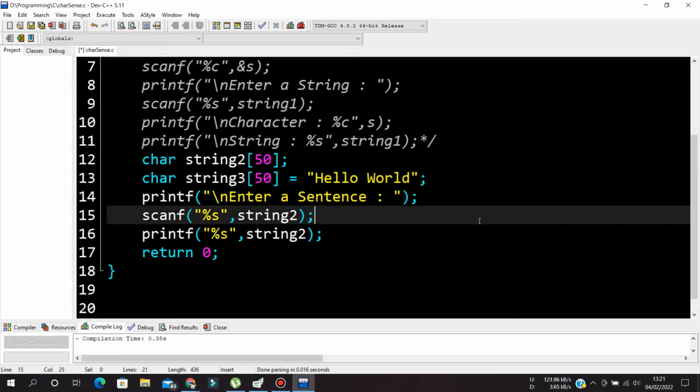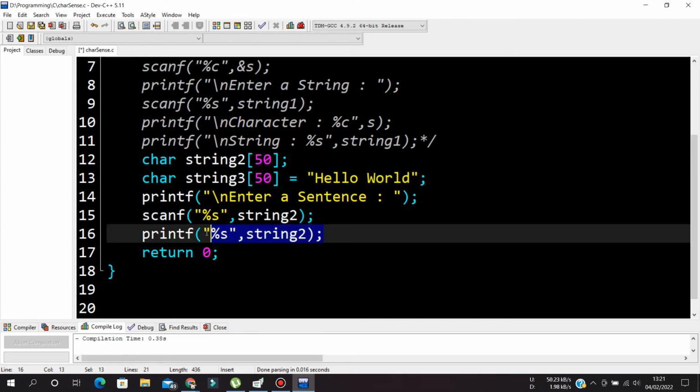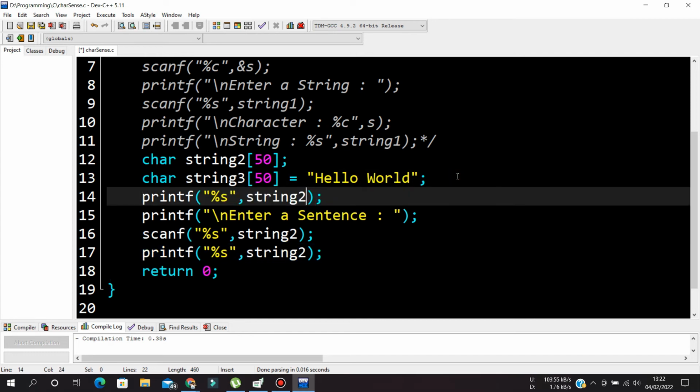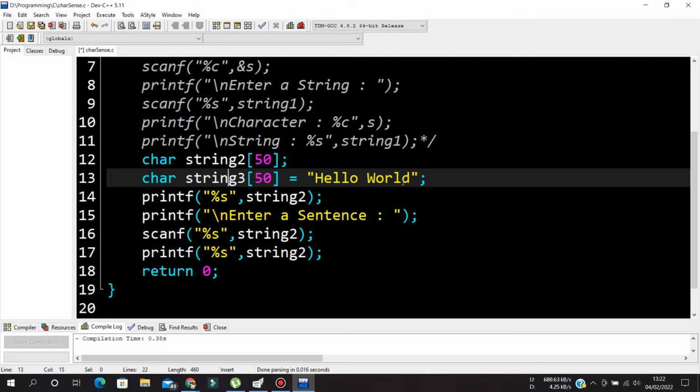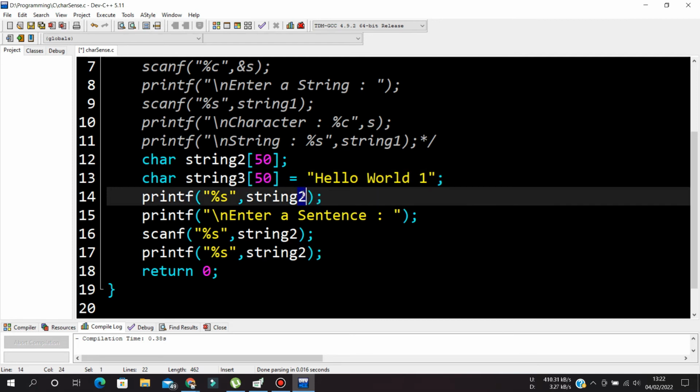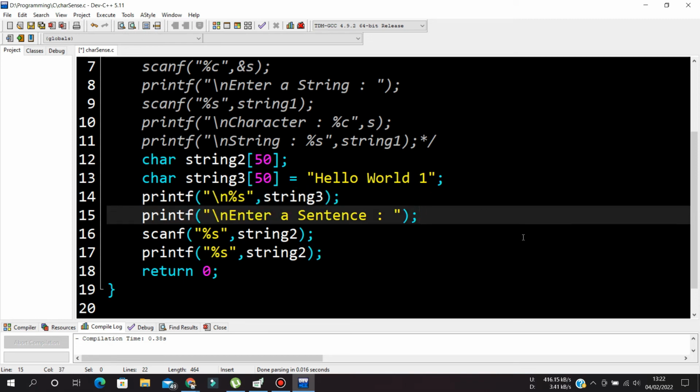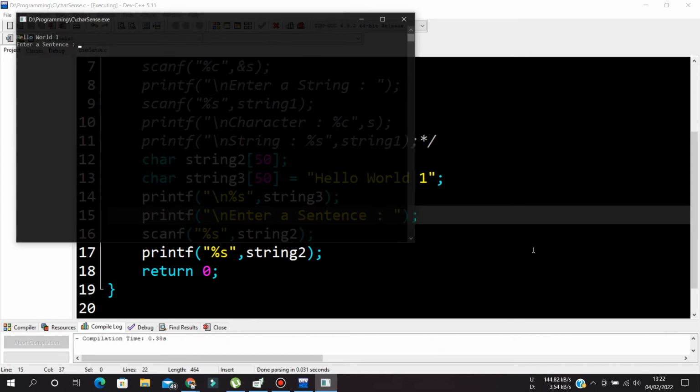Now if I run this, okay, printf, I will get a printf here also, hello world 1. Okay, I go string3 slash n. Now I will run this.